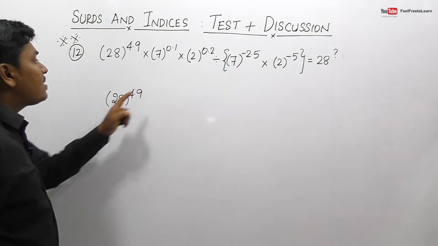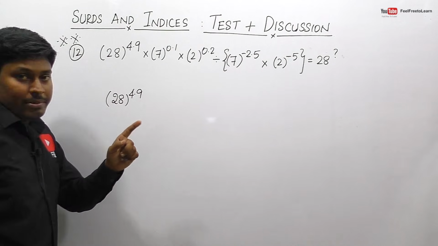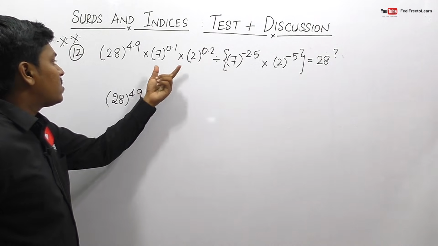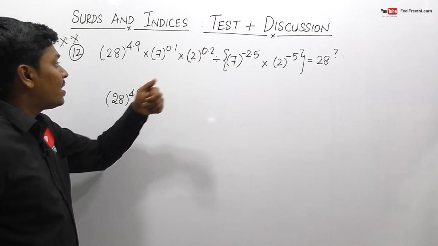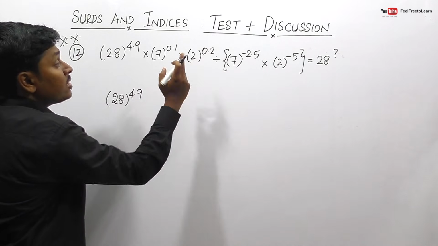So friends, here it is 7 power 0.1. I think we know that 7 into 4 will be 28. So the only thing is that we need to convert this 2 in terms of 4, so that we can easily multiply 7 into 4 as 28. Our only target is to convert this 2 in terms of 4.